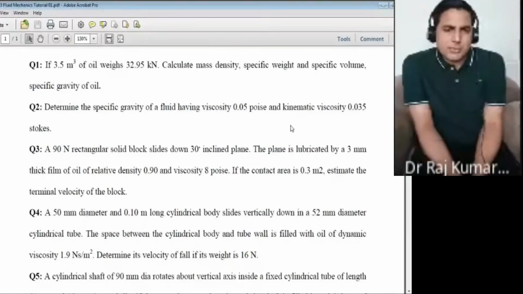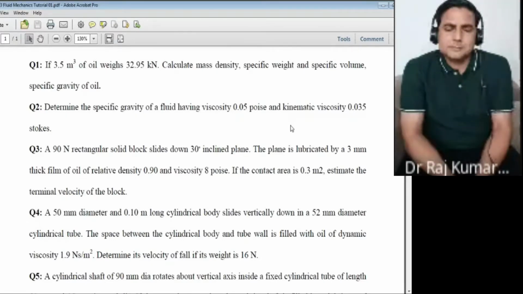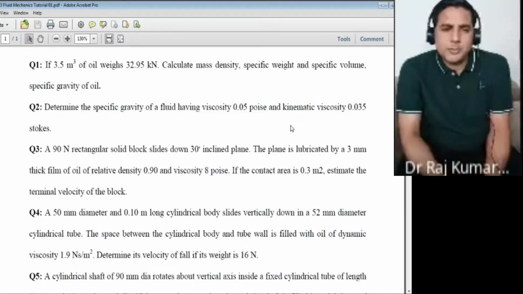So the first question says that you have 1 meter cube of oil. Its weight is 32.95 kilonewton. Calculate mass density, specific weight, specific volume, and specific gravity of the oil. Can you suggest how would you proceed?